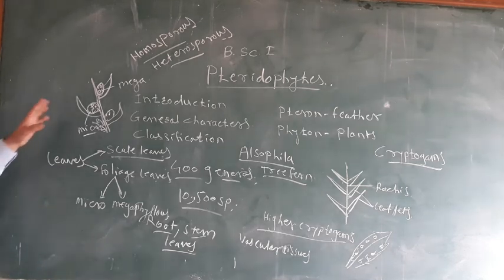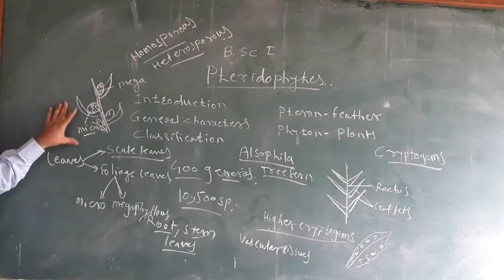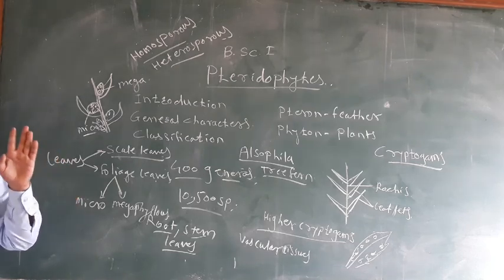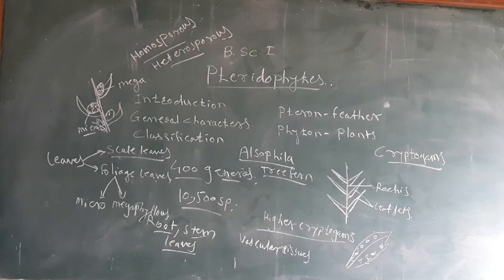In homosporous pteridophytes the gametophyte is monoecious, in which Antheridia and Archegonia are formed on the same gametophyte.